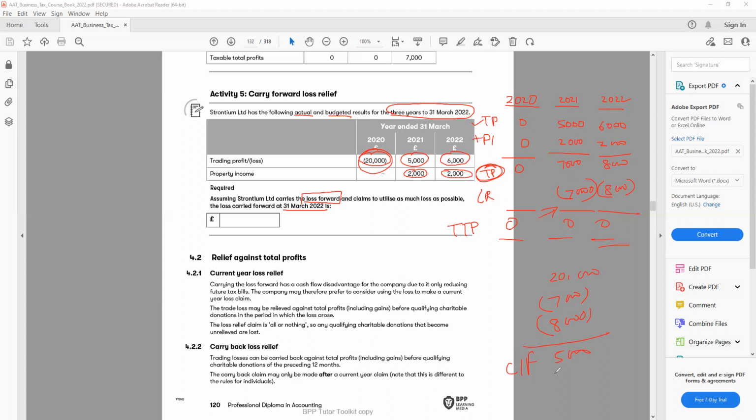And this loss will be carried forward to the next year. At the year end, 31st March 2022, the closing balance will be 5,000, and that we're going to carry forward for the next year. So the loss carried forward at the end of the year 2022 is still 5,000 loss that we need to offset from the next year. All right, let's move to the next one.